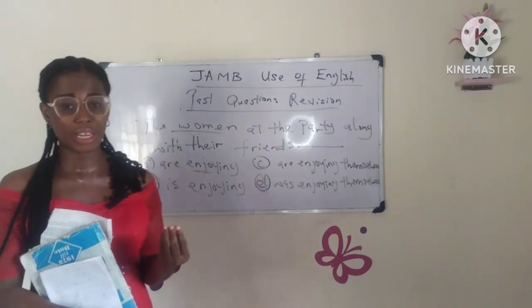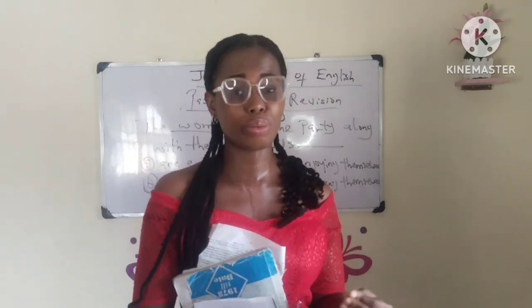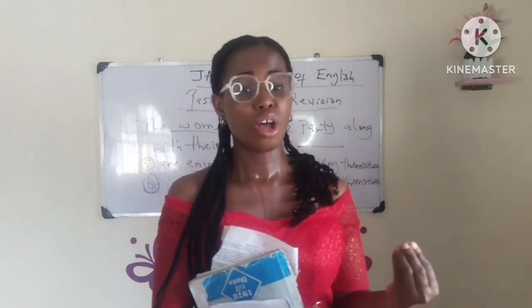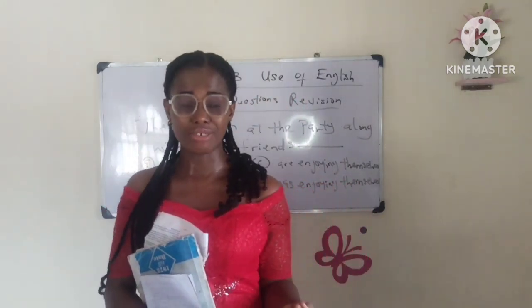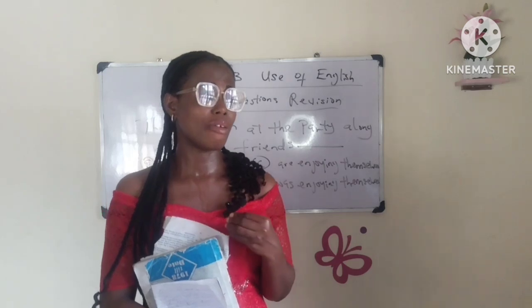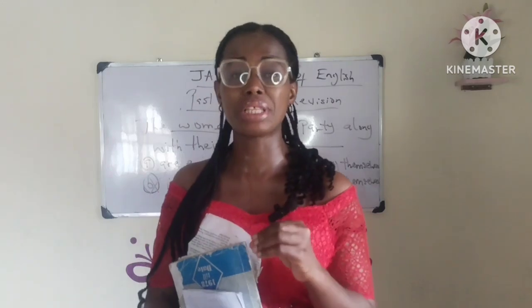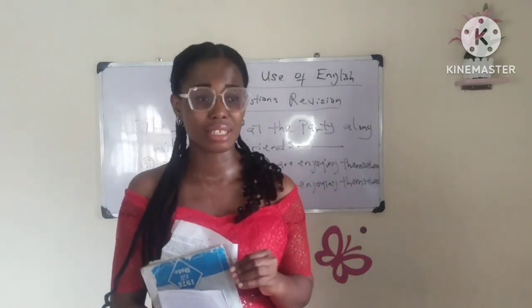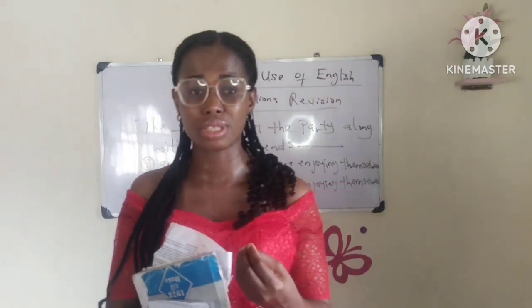A transitive verb is a verb that requires an object, a verb that must act on an object. You don't use transitive verbs without an object. For example, read. You don't say I am reading, you rather say I am reading a book. You don't say I read, you say I read a book, I read an article. You have to read something, because read is a transitive verb. You don't say I borrowed, you rather say I borrowed a book, I borrowed a pen. Can I borrow your pen? Can I borrow your book? Not just, can I borrow.